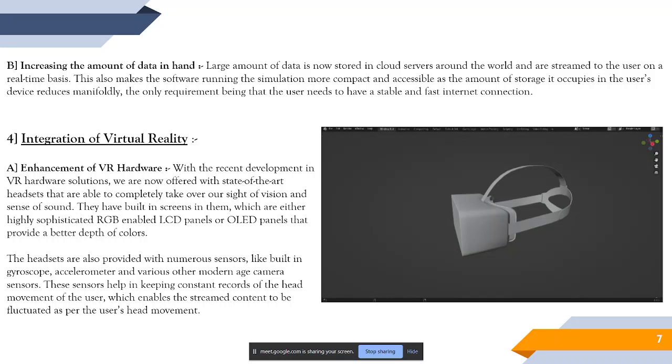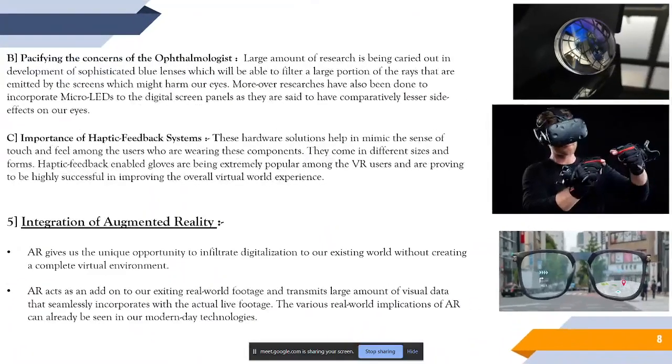So basically, this enables the software system to always ensure that the content streamed to these devices is streamed in such a way that the point of view of the user is always kept at the center of attention. All these things evolve the overall experience of the metaverse.